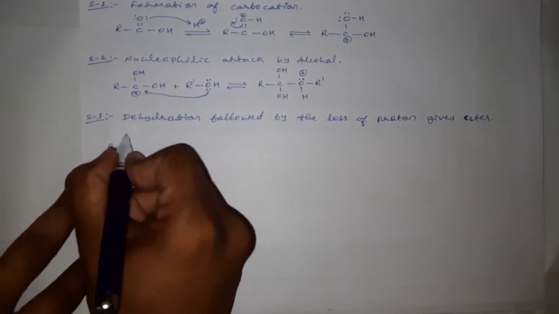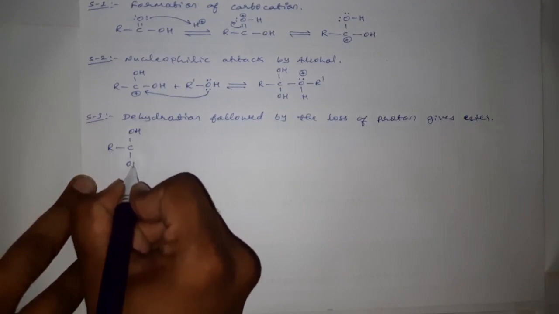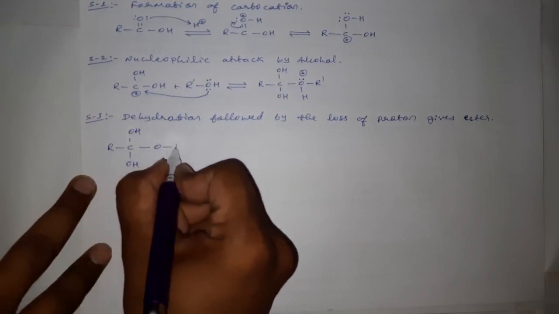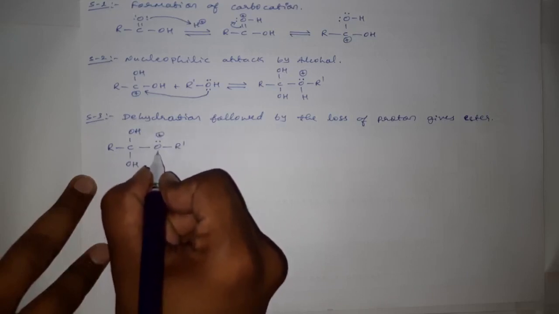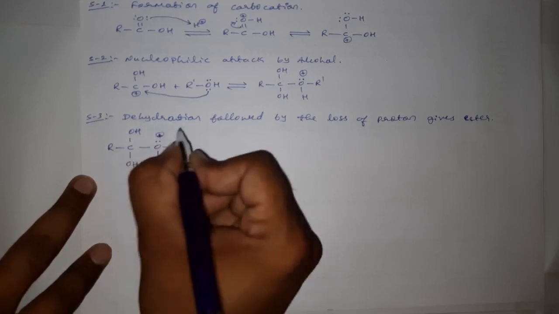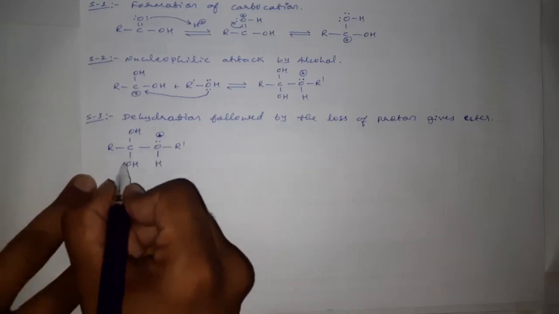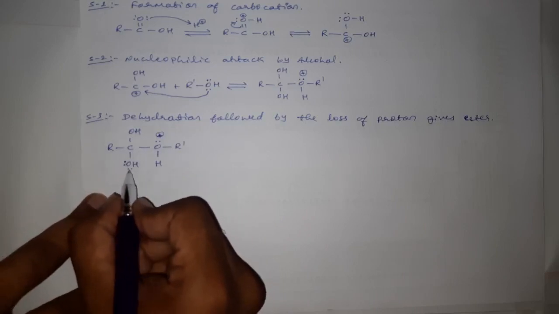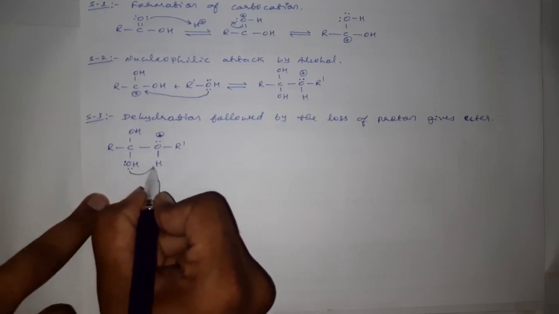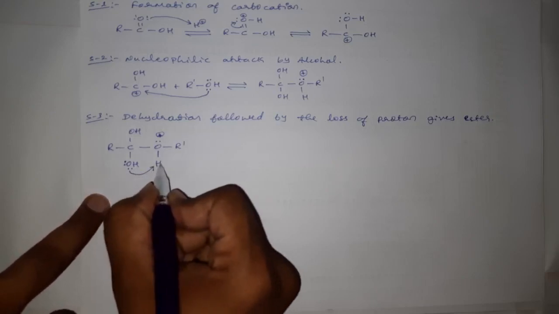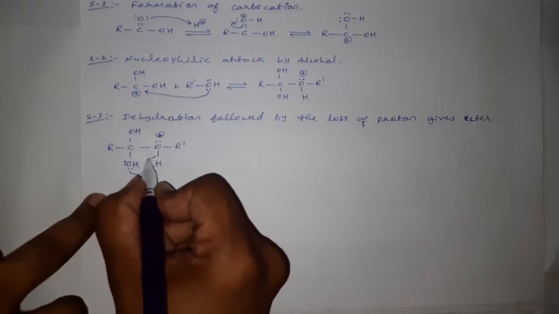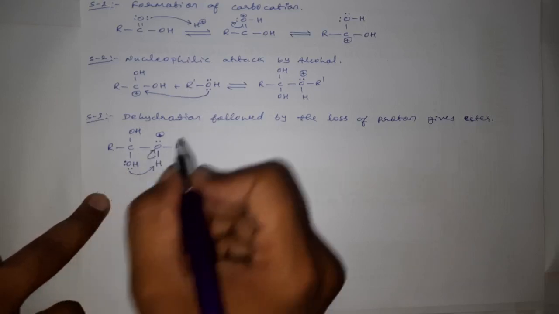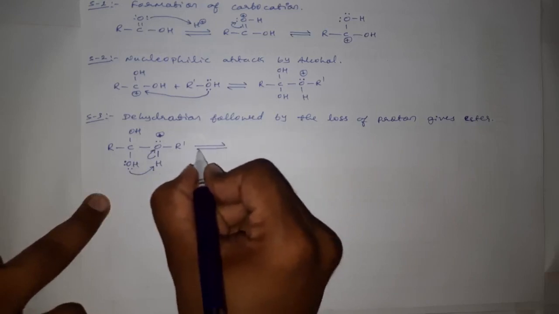R-C-OH, O-R' with a pair of electrons and a positive charge, H. Here it is a positive charge, and this OH, which is having the oxygen with 2 lone pairs of electrons, will now donate one of the lone pair of electrons to drag this proton, and this hydrogen will come as a proton, means it leaves the bonded pair of electrons to oxygen only.